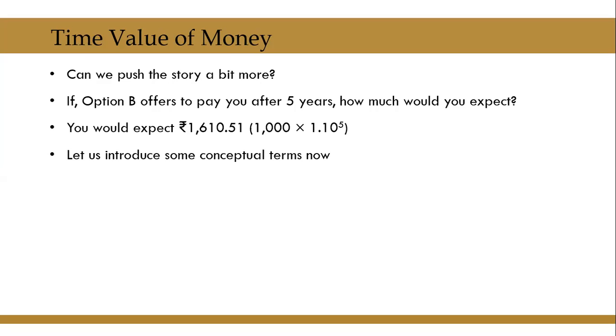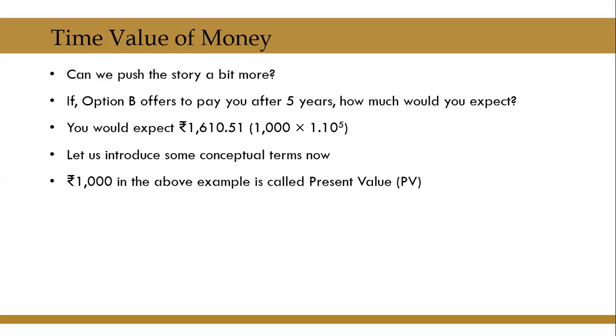Now let us introduce some conceptual terms here. Rupees 1000 in the above example is called present value or PV. This is a very important thing in finance. We always talk about present value means value in today's terms. Anything, whatever is its value in today's term, we call it present value.